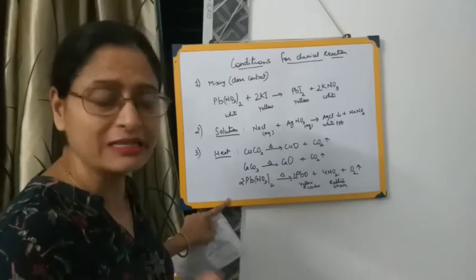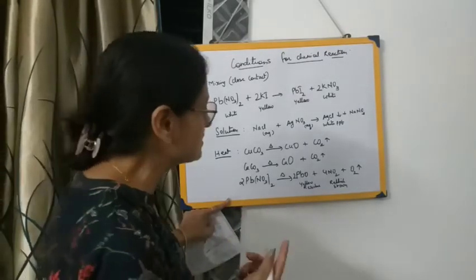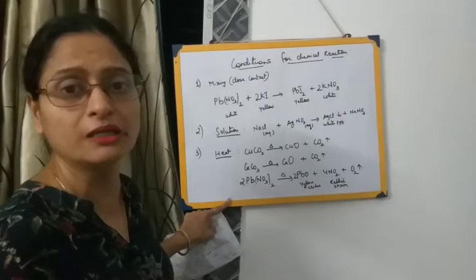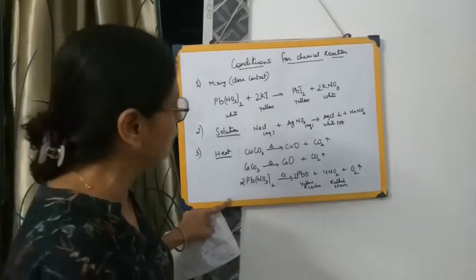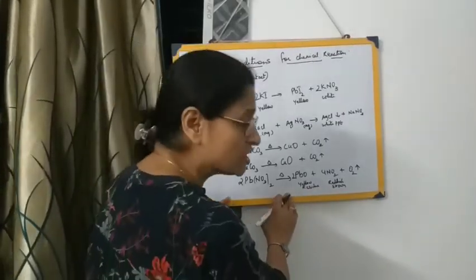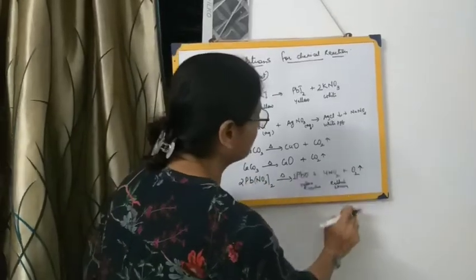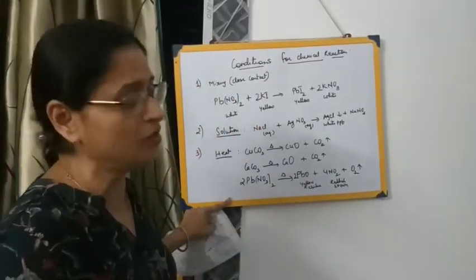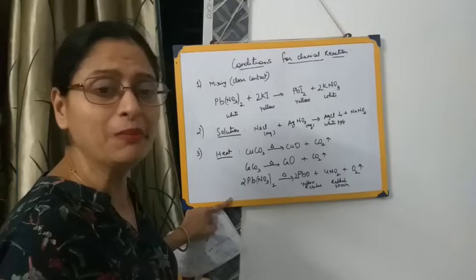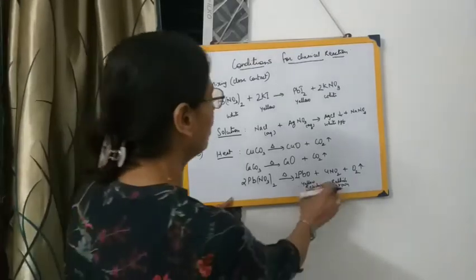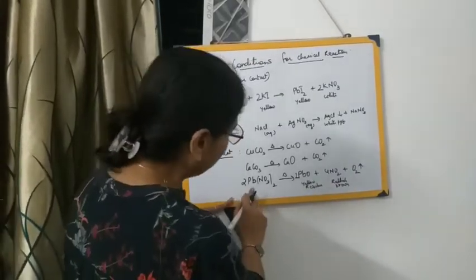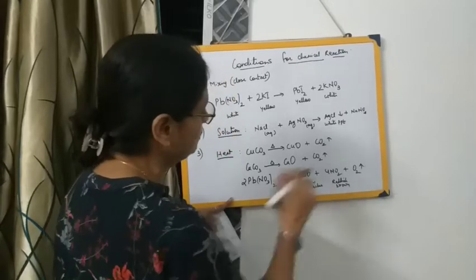Decrepitation means a crackling sound is heard. So all those things, or if there is any change in the color, you have to mention in the observation based questions. In such questions, we don't need the equation. If you write down the equation, you will not get any marks, you will get marks only for the observation.